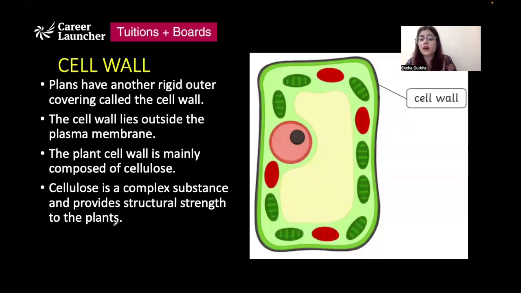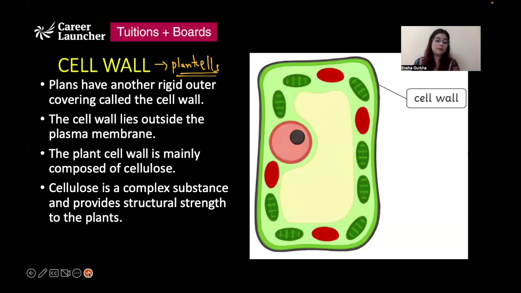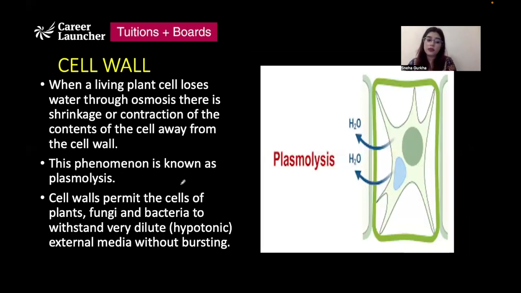Now we talk about another component of the cell, which is the cell wall. Cell wall is only present in plant cells. It is the outermost covering of plant cells, and it is present outside the plasma membrane in case of plant cells. Plasma membrane is a little flexible structure, but cell wall is a rigid structure. And in plants, cell wall is composed of a substance known as cellulose. Cellulose is a complex substance which provides strength to the plants. It provides mechanical strength to the plants.